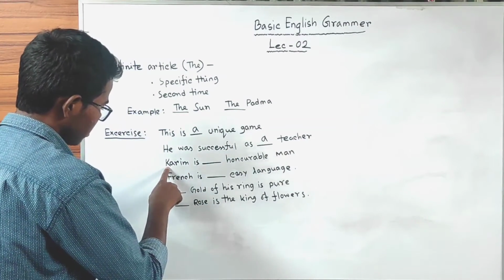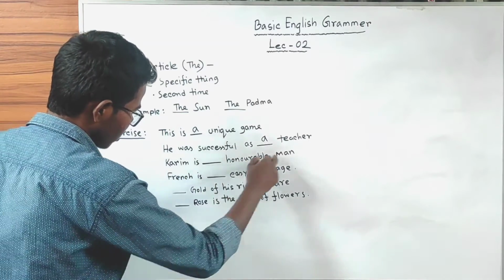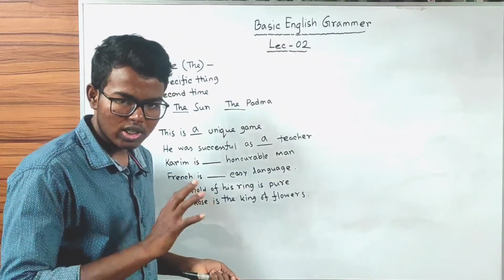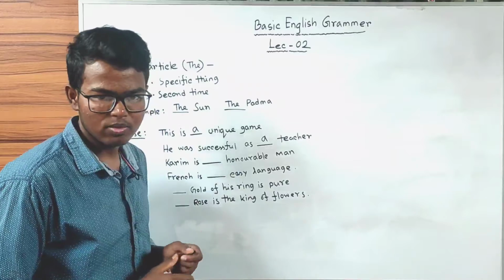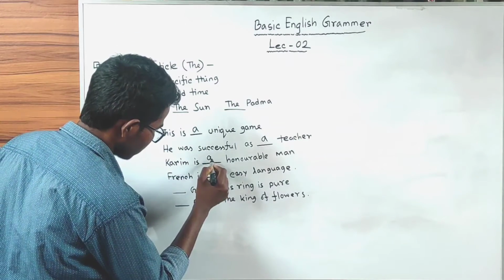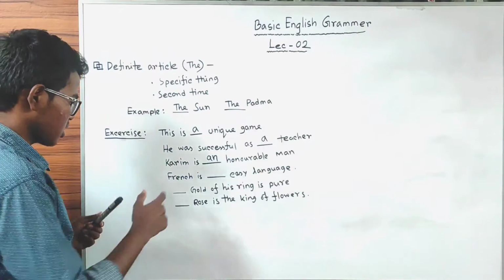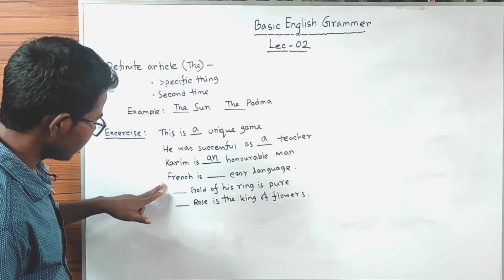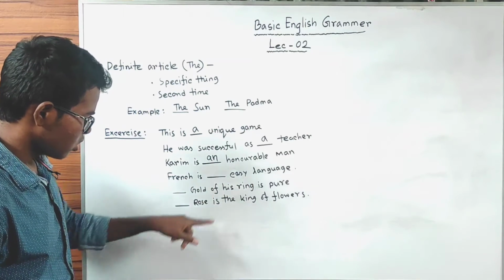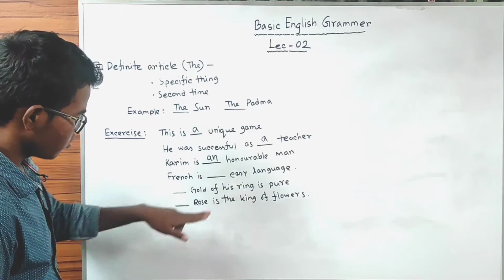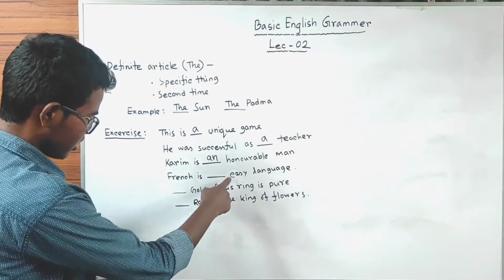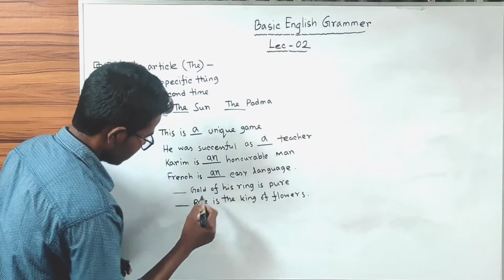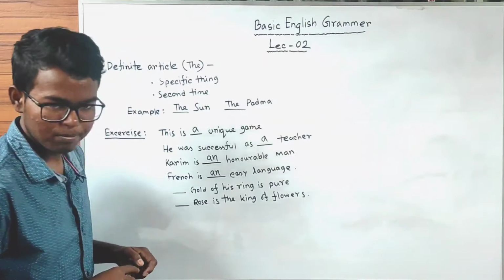Next we have: Karim is dash honorable man. Here we have h in front, but here h is silent. Honorable sounds like a vowel, so we have to put an instead of using a. Karim is an honorable man. Later on we have: French is dash easy language. We have e in front, so it is a vowel, so we have to put an here. French is an easy language.